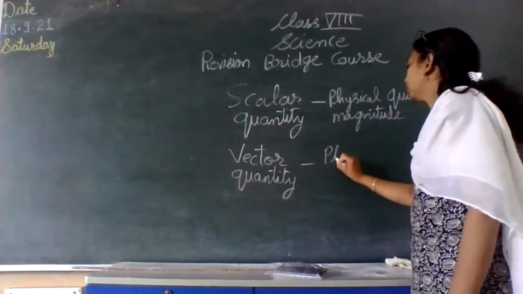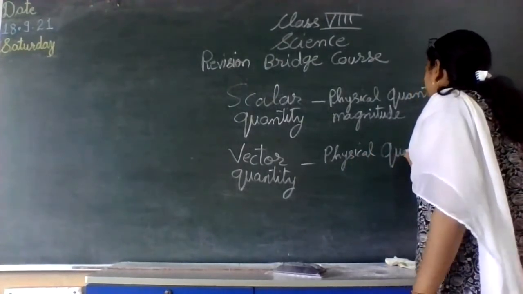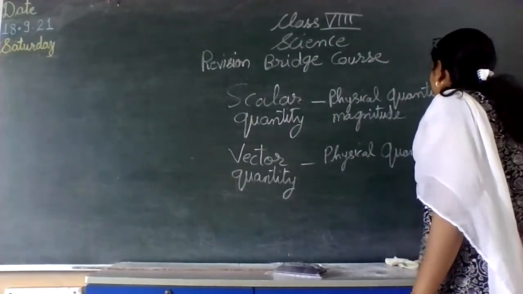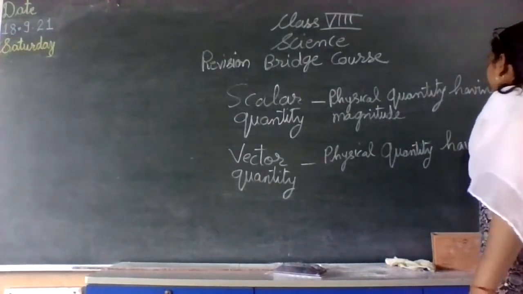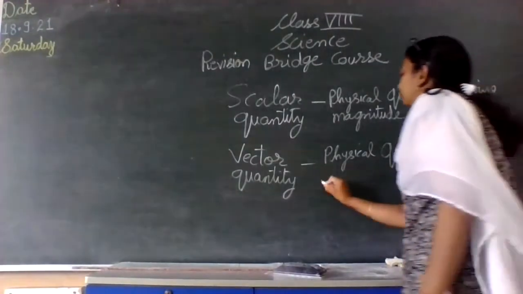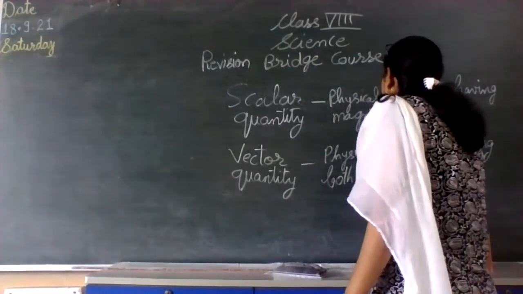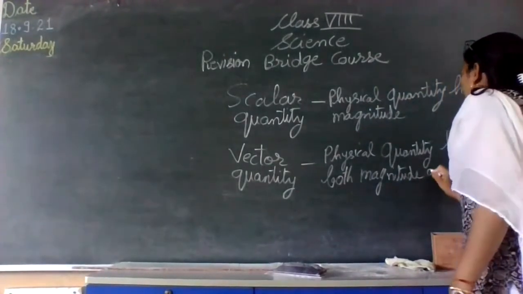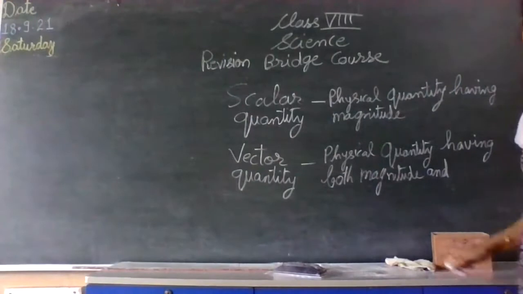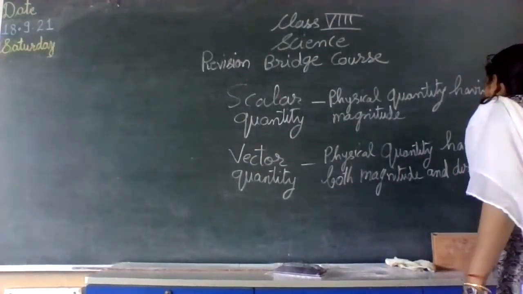This is also a physical quantity. But here it is having both magnitude and, along with magnitude, it does have direction.